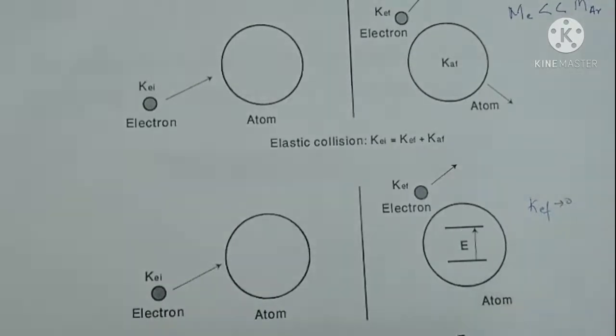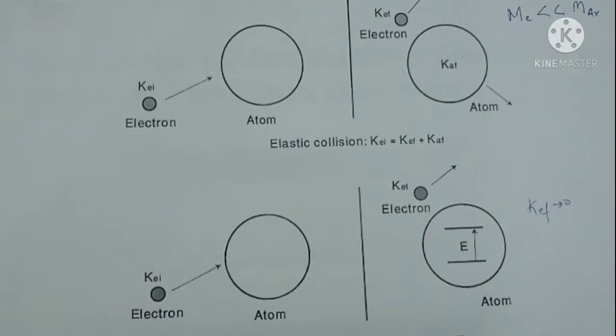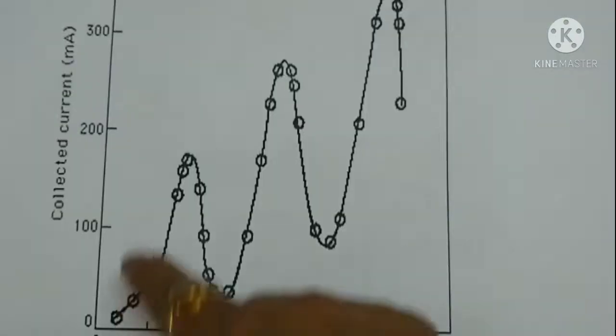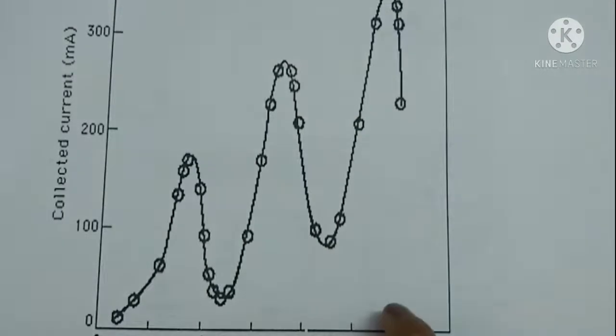Again, on increasing the accelerating voltage, if the energy of the electron becomes an integral multiple of this excitation potential, it is again used up by the argon atom to excite more electrons to the excited state, and the current again falls. Thereby maxima and minima are obtained in the plate current. That can be seen here, so that we have peaks and dips in the plate current with increase in accelerating voltage.